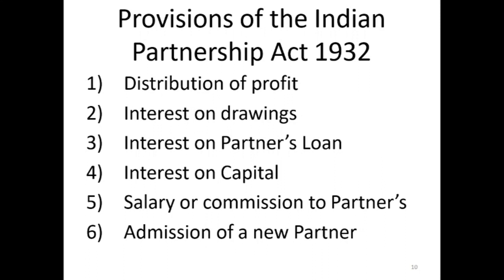Admission of a new partner. As per the provisions of the Indian Partnership Act 1932, no outside person can be admitted into the firm as a partner without the consent of other partners. That is, if A, B and C want to admit a new partner D, they have to take the consent of all the partners.